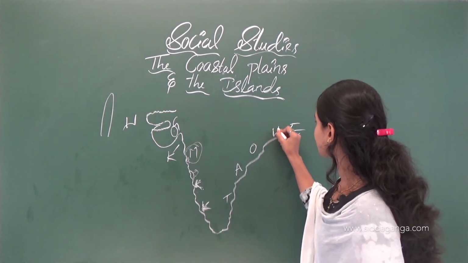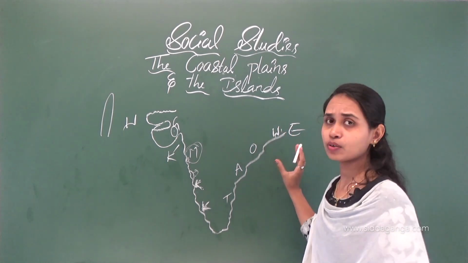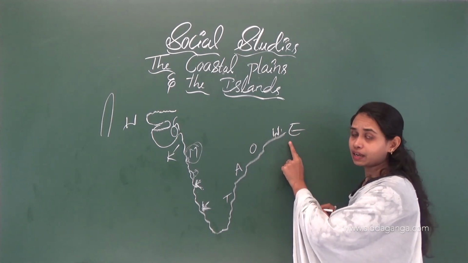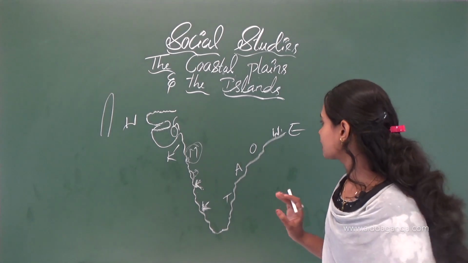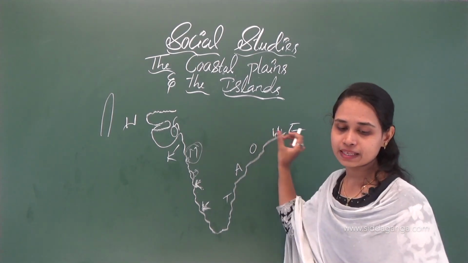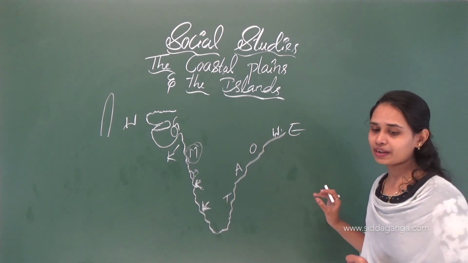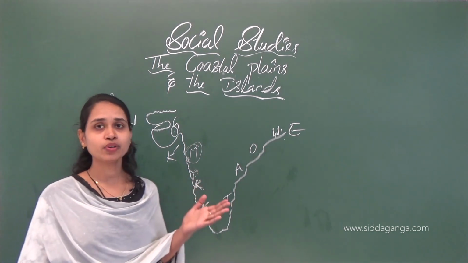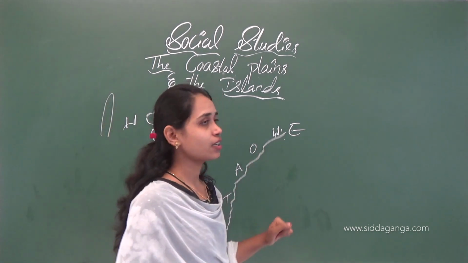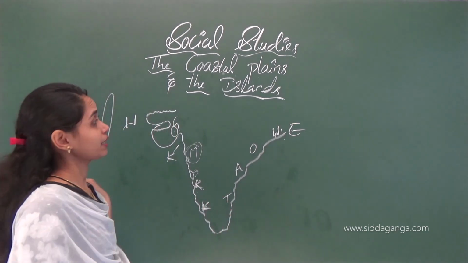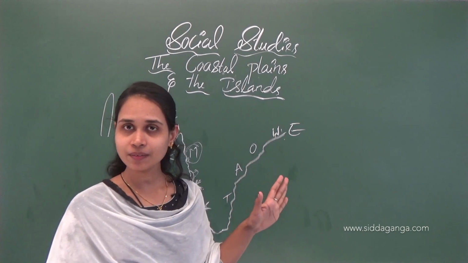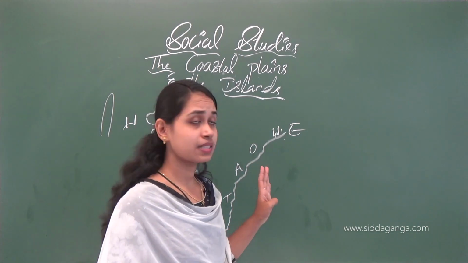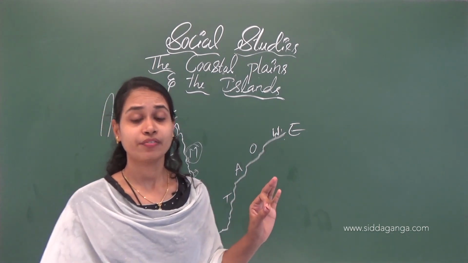Next one is West Bengal, in the eastern coastal plain. First one is West Bengal. The soil of the region is very fertile. Here we can see the delta, formed by the Ganga. So the soil is very fertile. Why? The rivers carry very important things, isn't it? That's why the soil is very fertile.